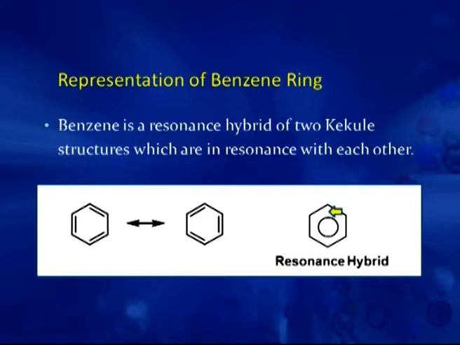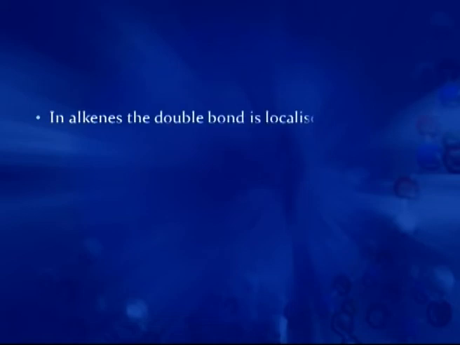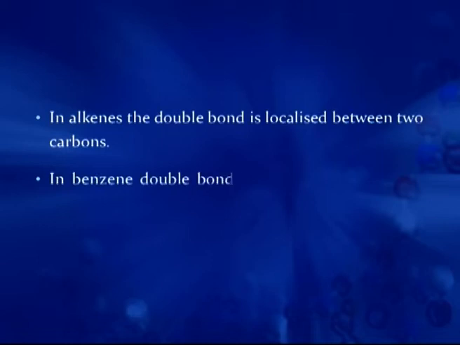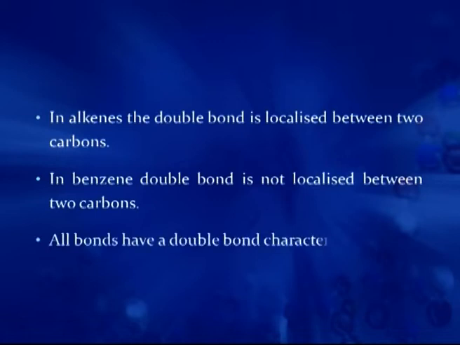From this we come to the conclusion that all the bonds have slightly double bond character. In alkenes, the double bond is localized between two carbons, but in benzene, the double bond is not localized between two carbons and all bonds have double bond character. This makes the difference between benzene and alkenes.